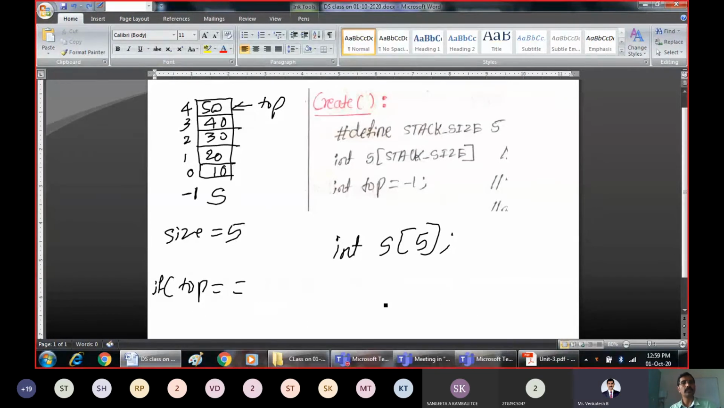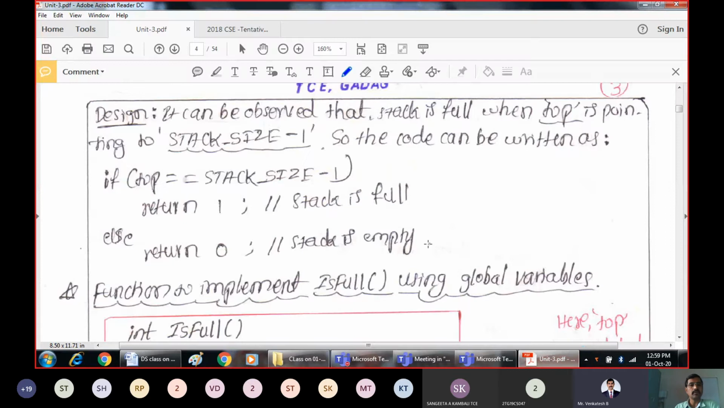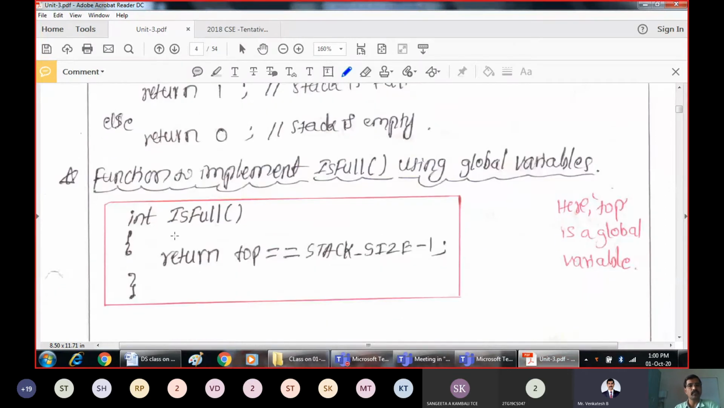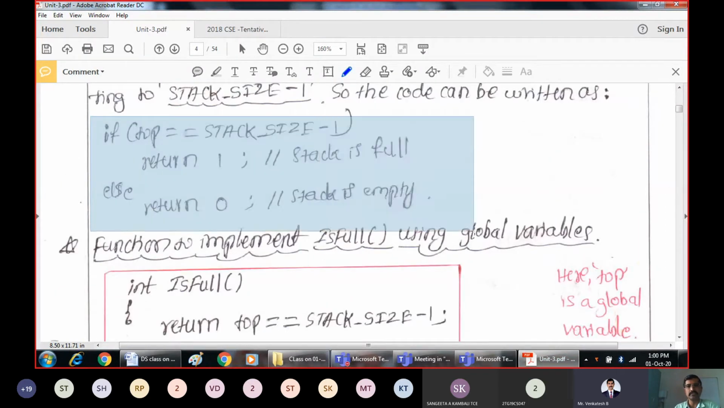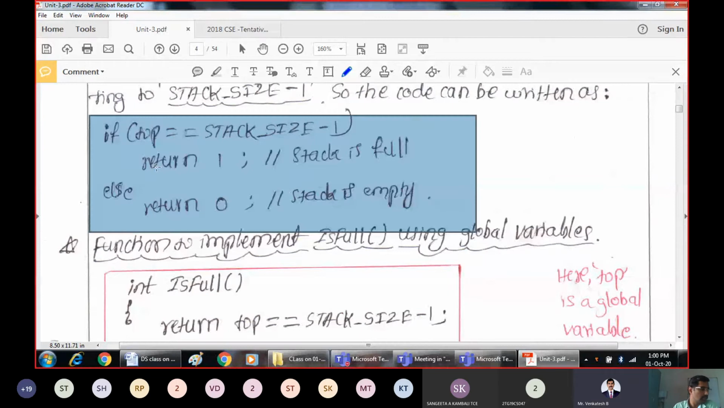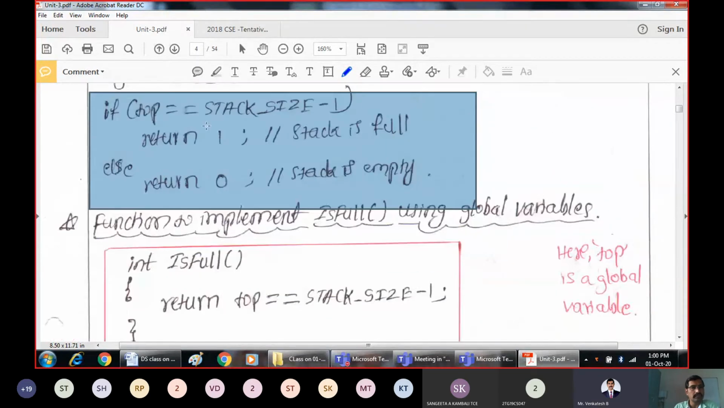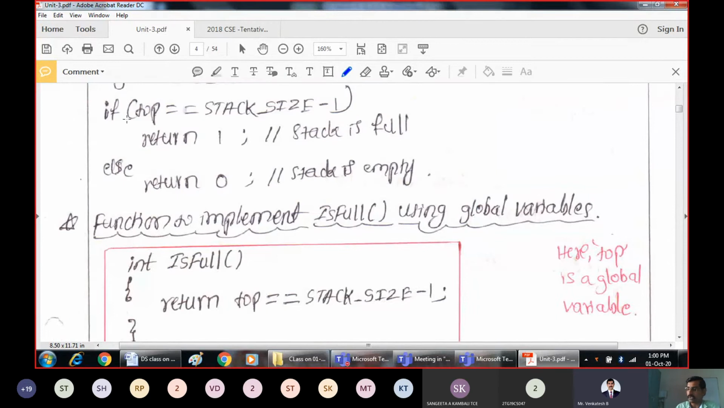If it is full, we cannot insert the elements. So let us have this situation only now. Our stack is full. Go for the next one. This is the same condition, in code: if top is equal to stack size -1, return true, that is, return 1, else return 0. This is the code for whatever I explained. If top is equal to stack size -1, just return 1. 1 indicates true, 0 indicates false.